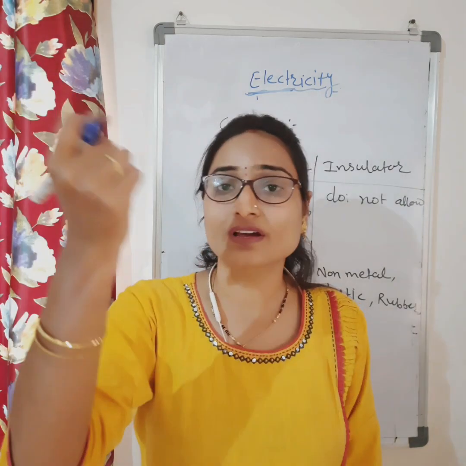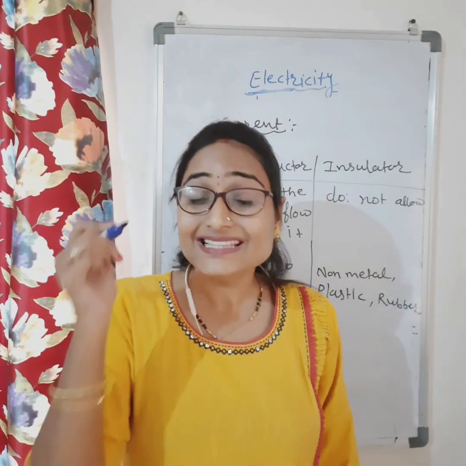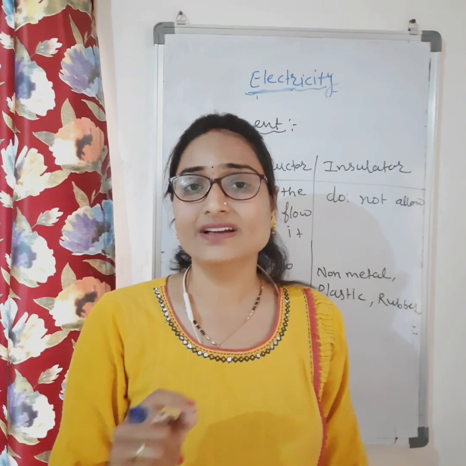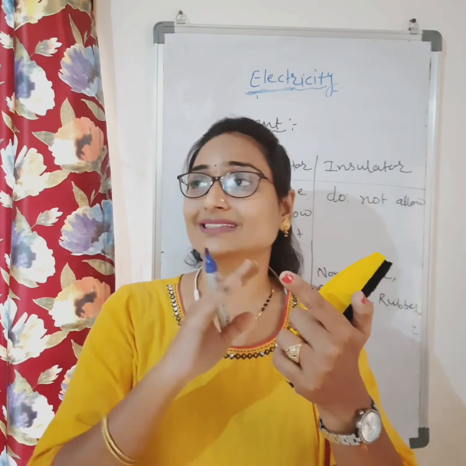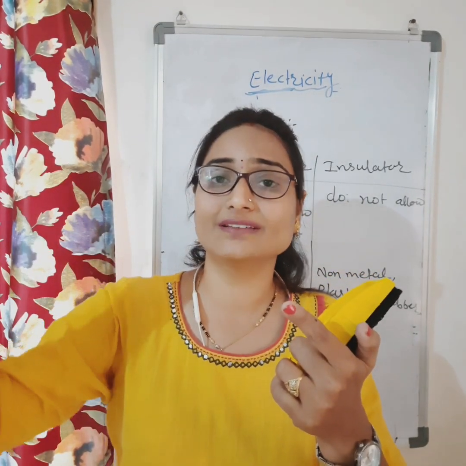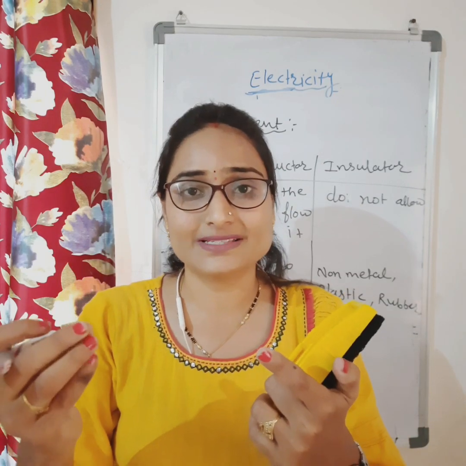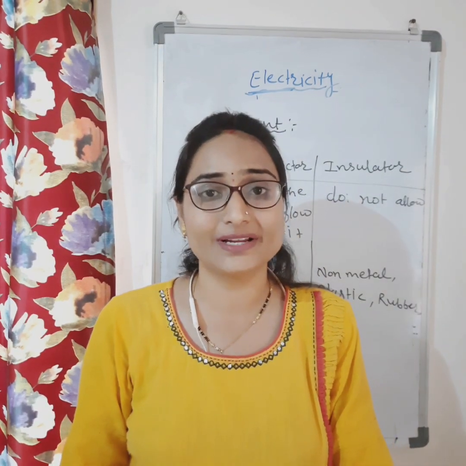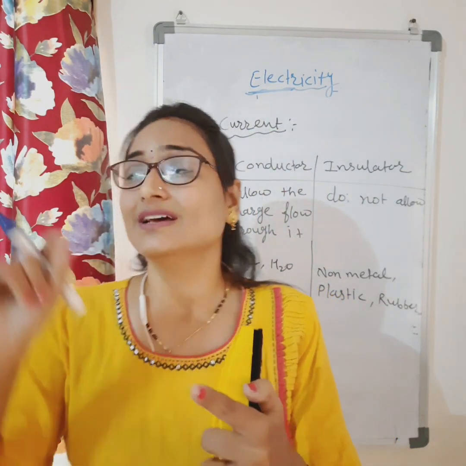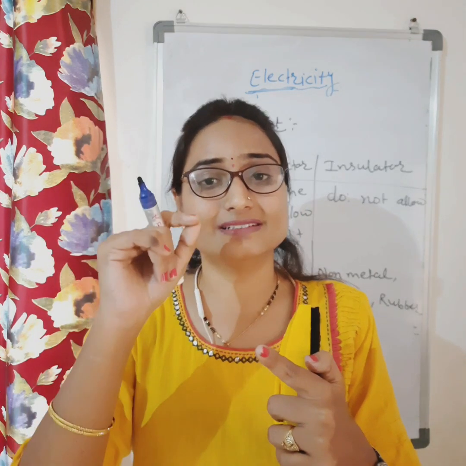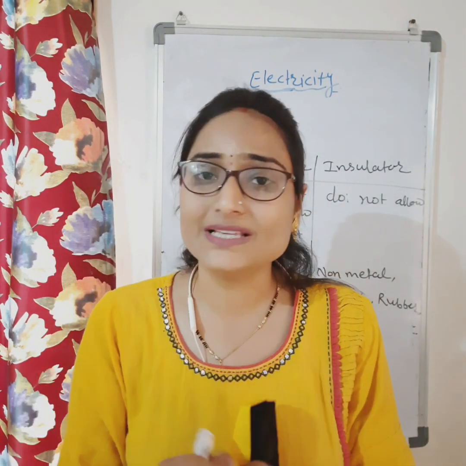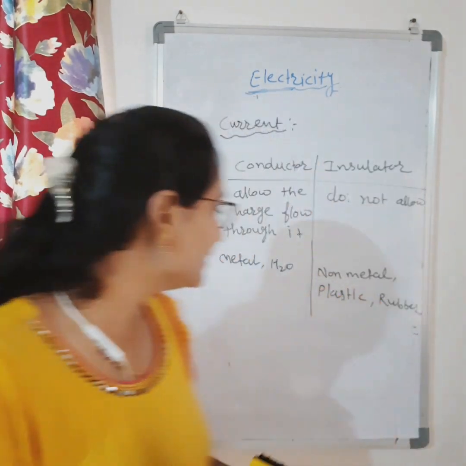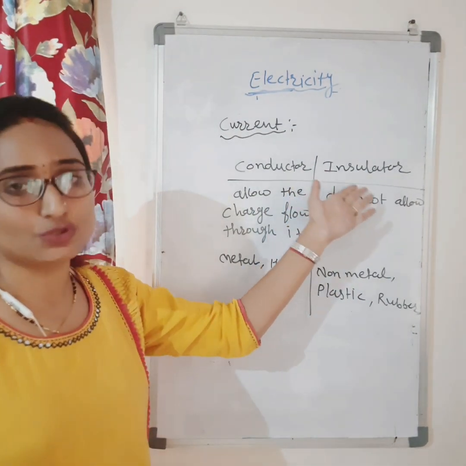Therefore, if you see the wires in our home, inside it is the copper wire, and outside it is coated with plastic. Why? Because electricity will flow through the inside copper wire. If the wire is not coated with plastic and you touch that copper wire, what happens? The electricity will go inside your body also. So to stop this, we coat that copper wire with plastic, because plastic is an insulator. It will not allow the current to pass through.